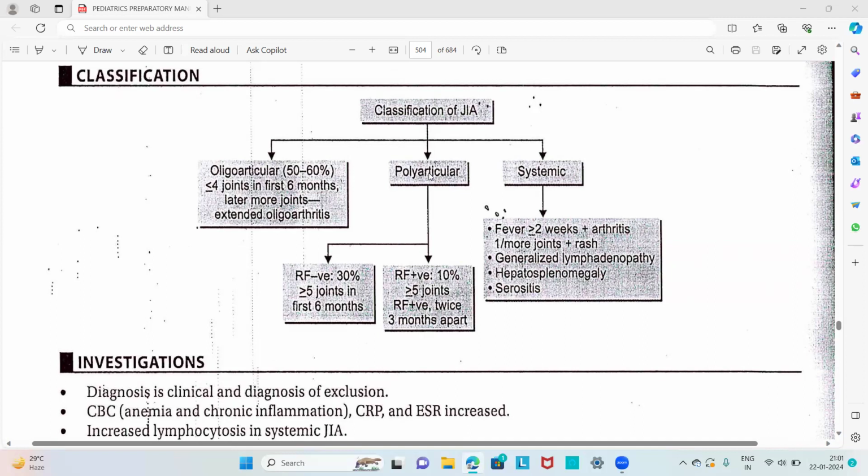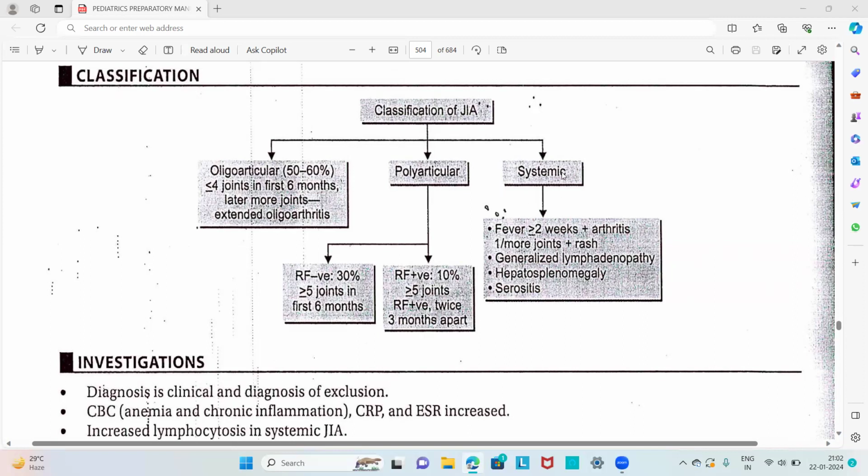Then we have polyarticular. In the polyarticular, if the rheumatoid factor is negative, it is 30% of cases. But if the rheumatoid factor is positive, it is 10% of cases. In these cases, greater than or equal to 5 joints are involved in the first 6 months. In this case, the rheumatoid factor is positive on two tests 3 months apart.